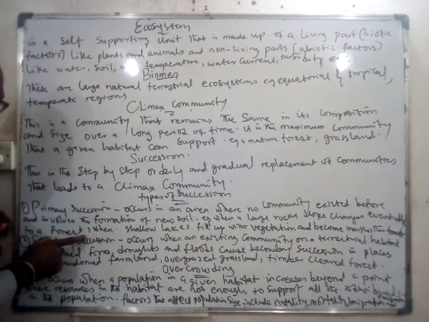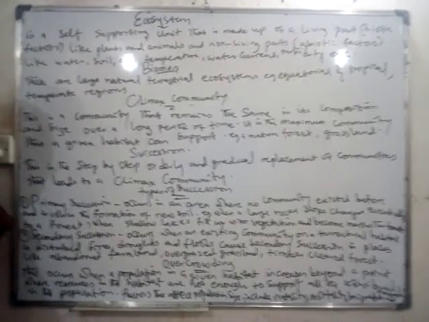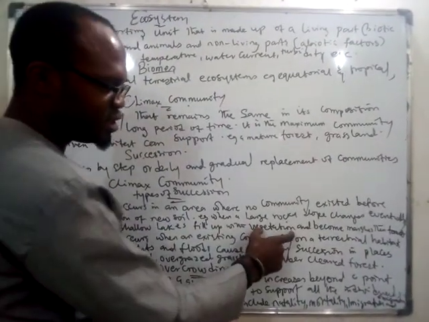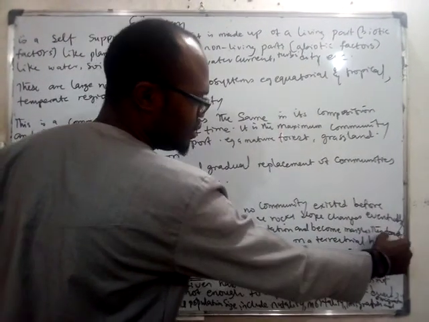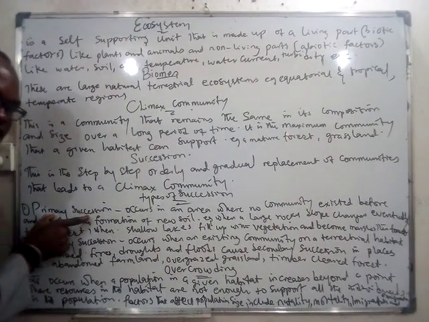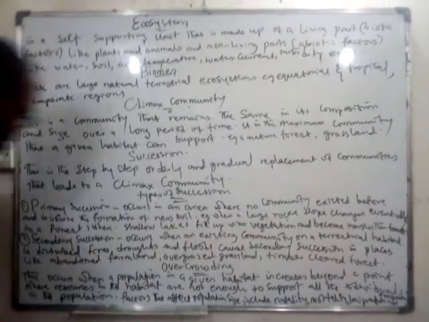You understand? We call that type of succession what? Primary succession.